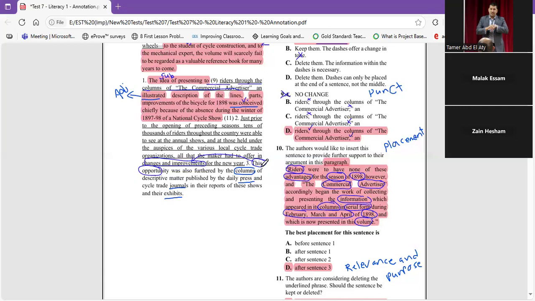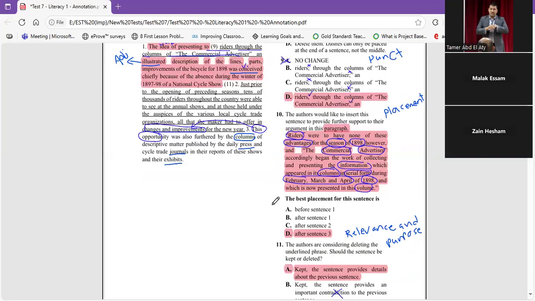Let's find here. This opportunity was also furthered by the column. The column is mentioned of descriptive matter published by the daily press and cycle trade journals in their reports of these shows and their exhibits. Yes, here it mentioned everything, but it's better to put this after sentence 3 to be the last sentence.